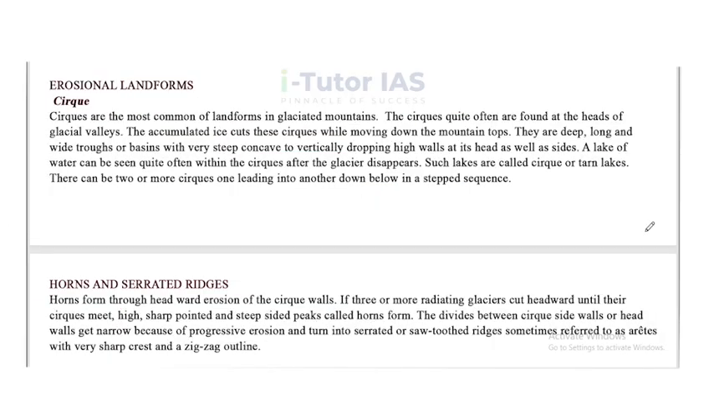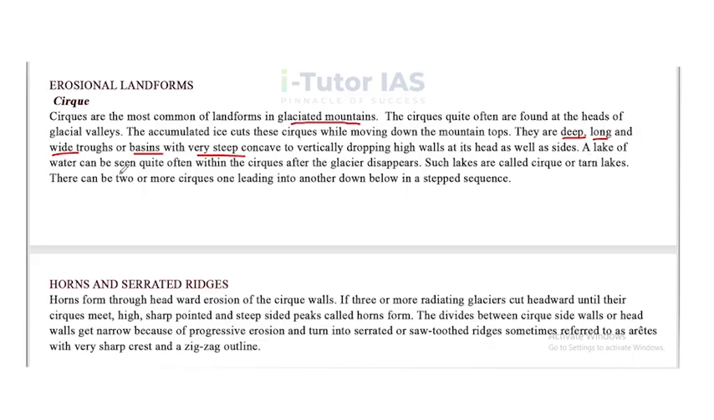Now, erosional landforms. First one is cirque. Cirques are the most common of landforms in glaciated mountains. The cirques quite often are found at the heads of glacial valleys. The accumulated ice cuts these cirques while moving down the mountain tops. They are deep, long, and wide troughs or basins with very steep concave to vertically dropping high walls at the head as well as sides.